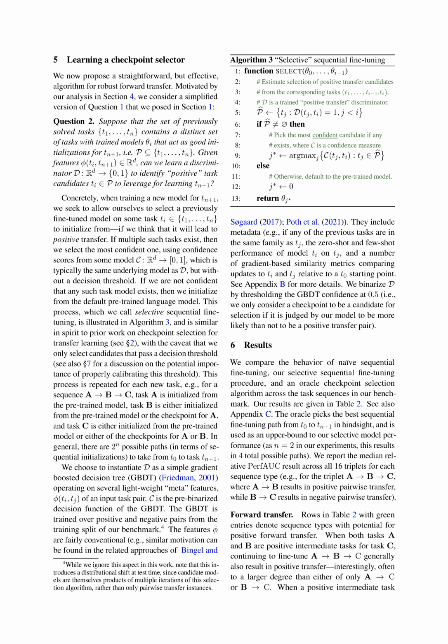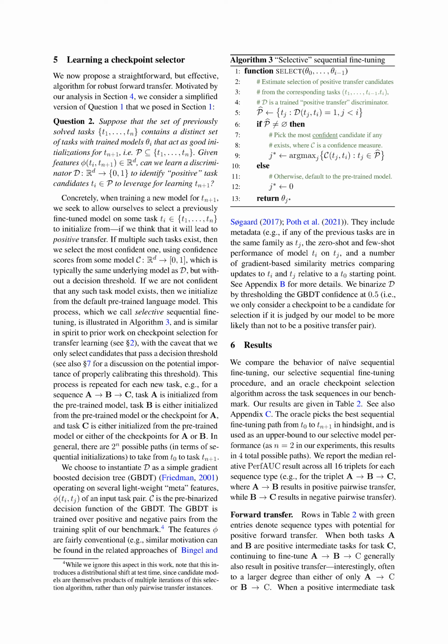The features we use are fairly conventional and include metadata such as whether any of the previous tasks are in the same family as the new task, the zero-shot and few-shot performance of the model on the new task, and a number of gradient-based similarity metrics comparing updates to the old and new tasks relative to a starting point. Finally, we binarize D by setting a threshold for the GBDT confidence at 0.5. In other words, we only consider a checkpoint to be a candidate for selection if our model judges it to be more likely than not to be a positive transfer pair.